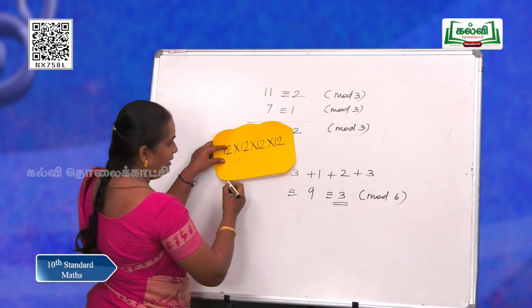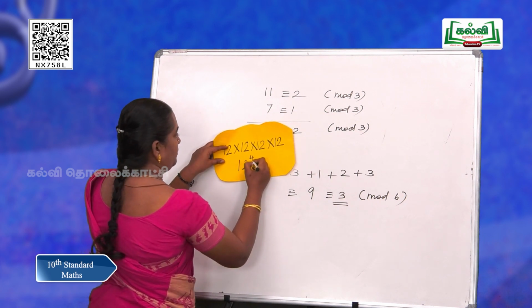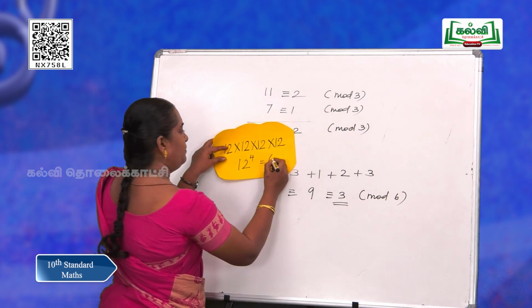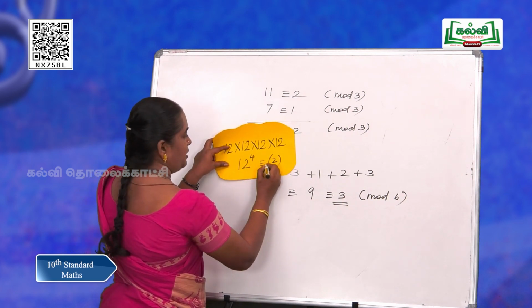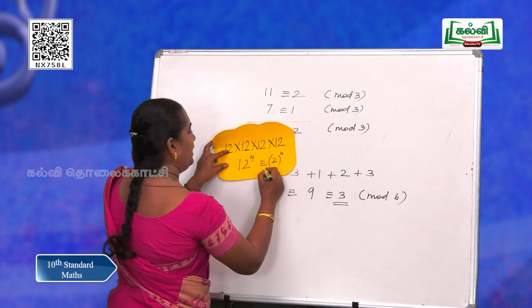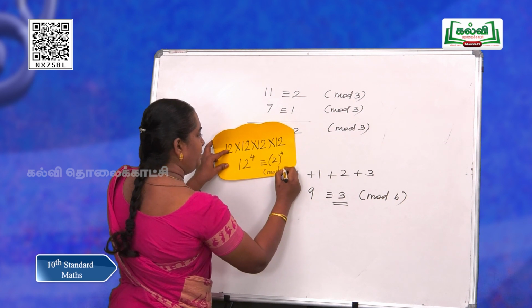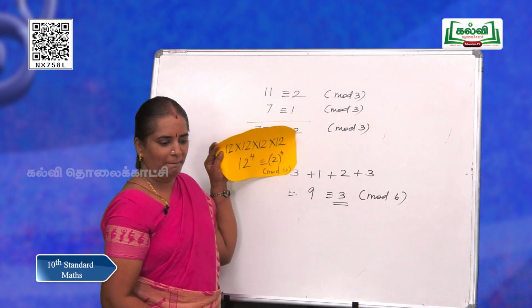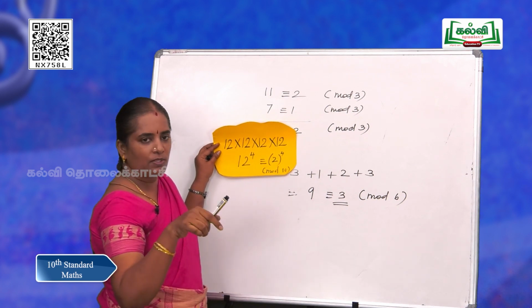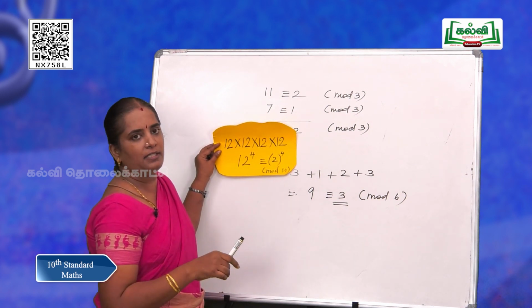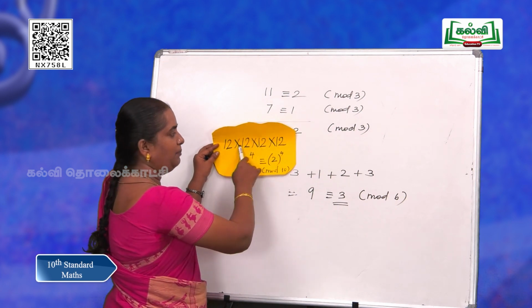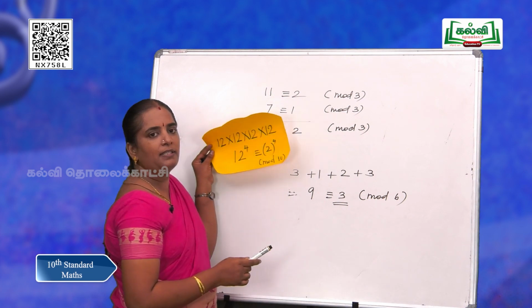You can say that 12 power 4 can be got as, what is the modulo of 12? Yes, 2. We have to give the congruent sign, 2 power 4 in mod 10. So, the answer is 2 power 4 is 16. Yes, while you divide by 10, you get the remainder 6. So, the answer is 6. That is, if you divide this whole number by 10, you will get the remainder as 6.